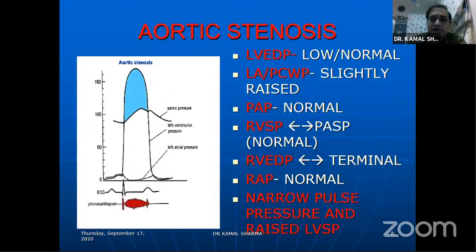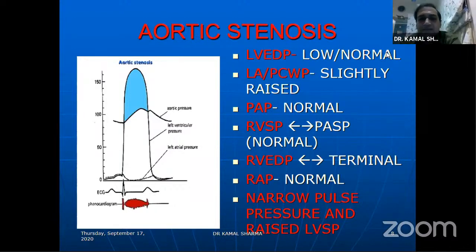In aortic stenosis, however, the LV-EDP usually remains normal because it's a supercontractile LV. LA pressures are only slightly raised. PA pressures remain normal unless the ventricle fails. And the same is the case with RV systolic and PA pressure.